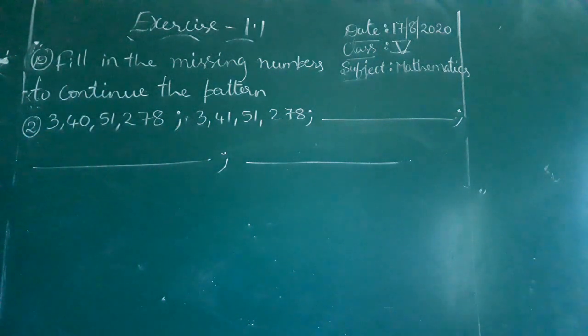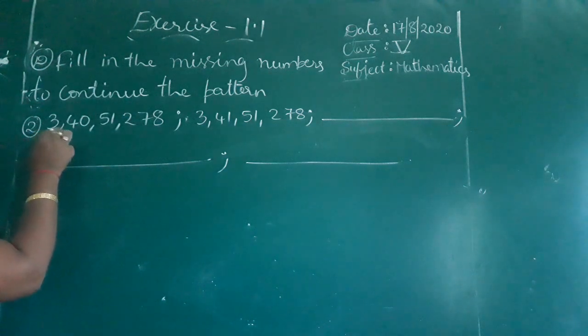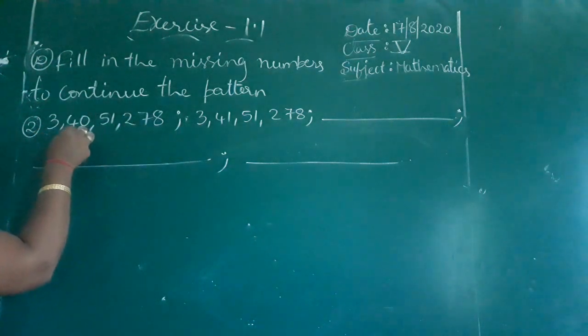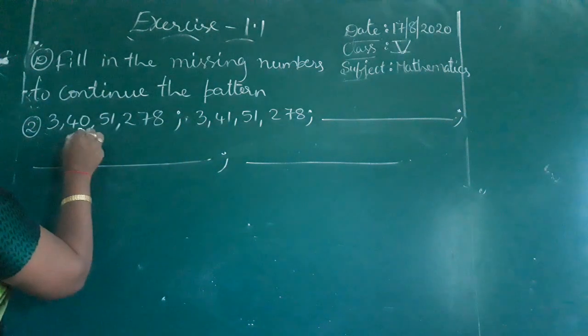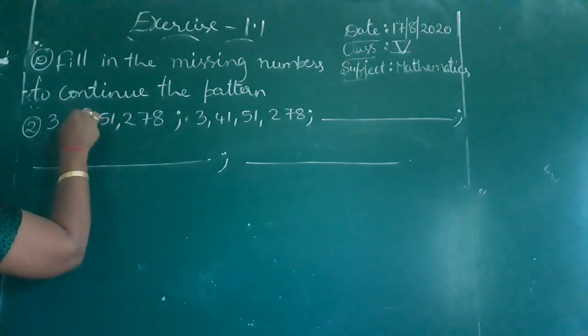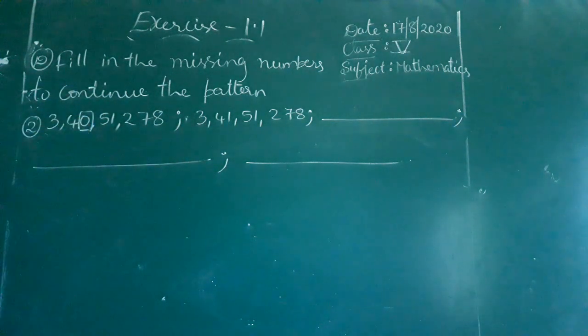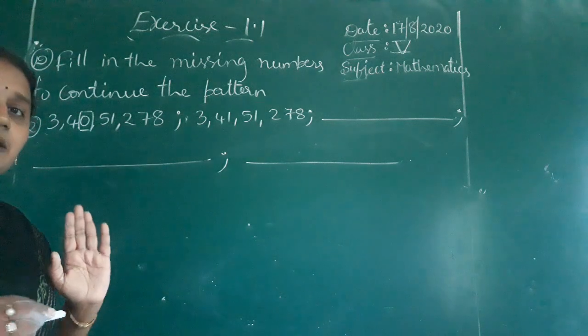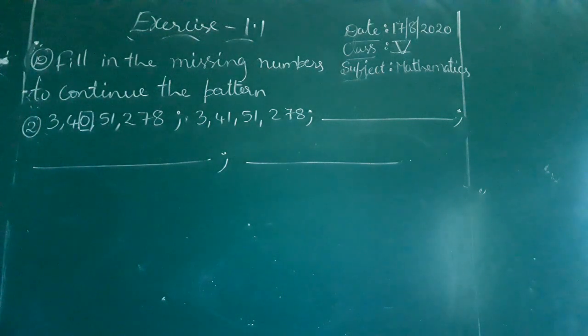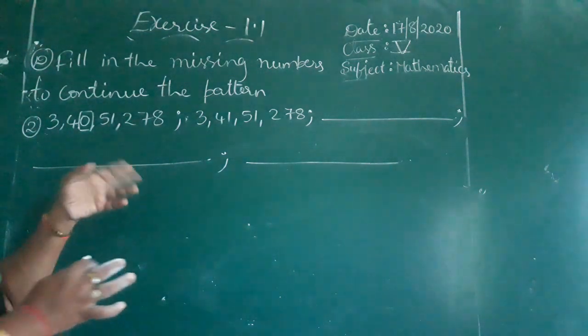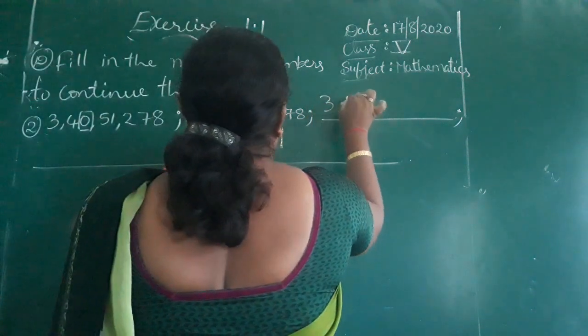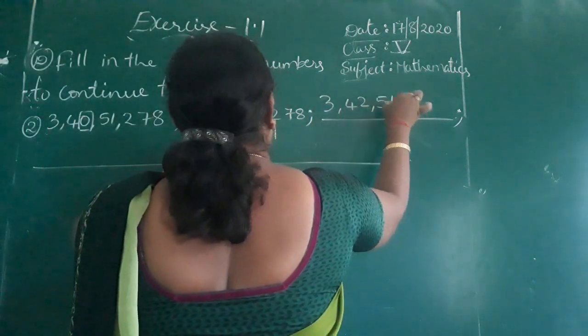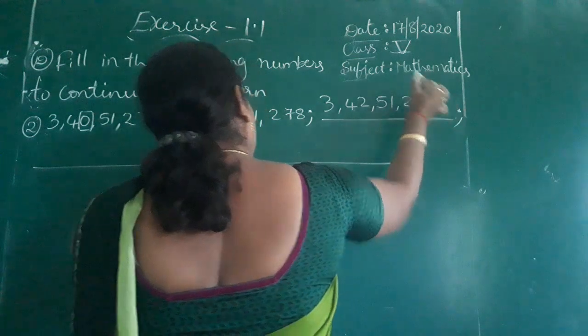If you observe that here 3 crore equal 3 crore, here 40 lakh, here 41 lakh. So at lakhs place the change takes place. Yes, na? At lakhs place the change takes place. So 40 after 41 they wrote. So what will come in the next pattern, children? 41 lakh after 42 lakh. 3 crore 42 lakh 51,278.